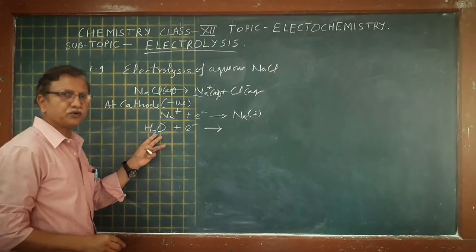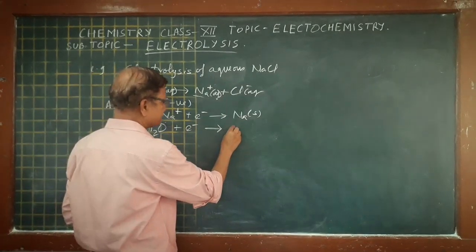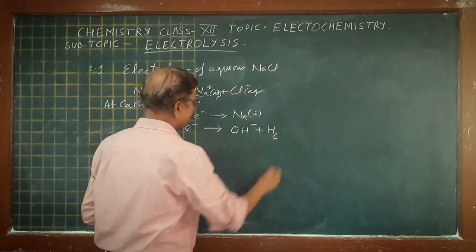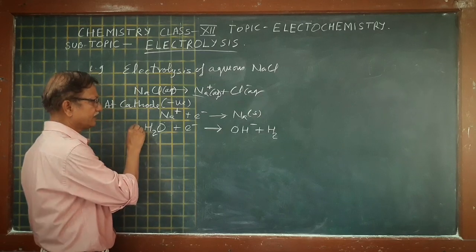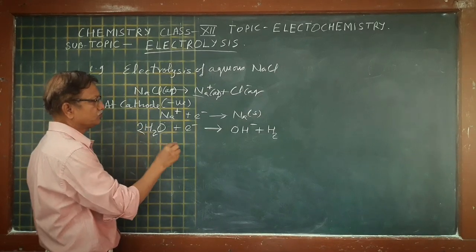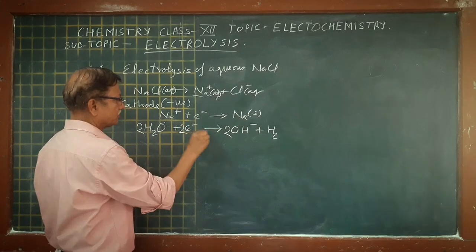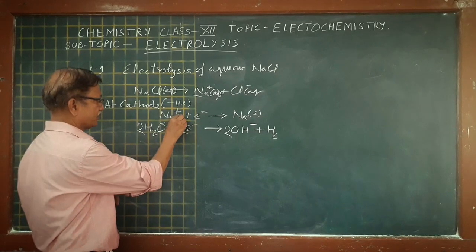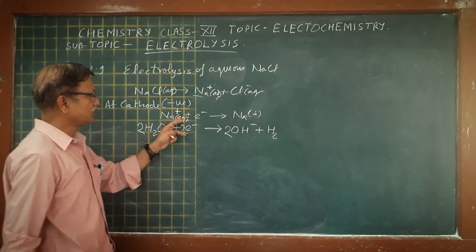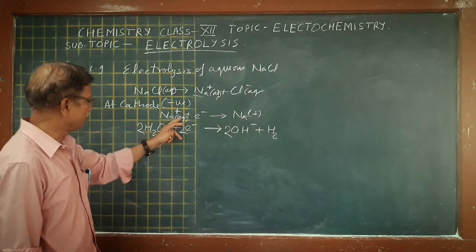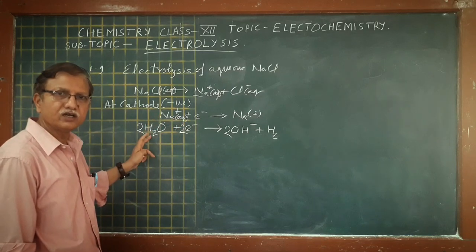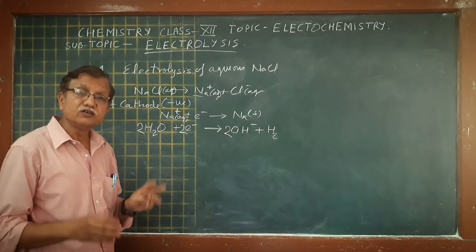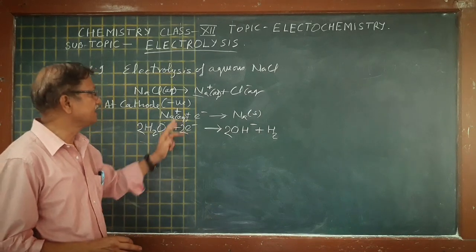When the water molecule undergoes reduction, it gives OH- ion plus hydrogen gas. To balance it: 2H2O plus 2 electrons gives H2 gas plus 2OH-. So due to sodium ion and the water molecule, both reactions could take place at the cathode.